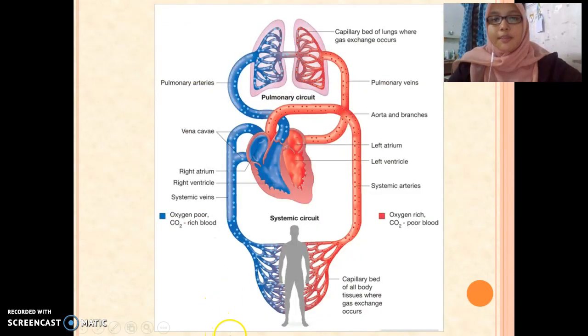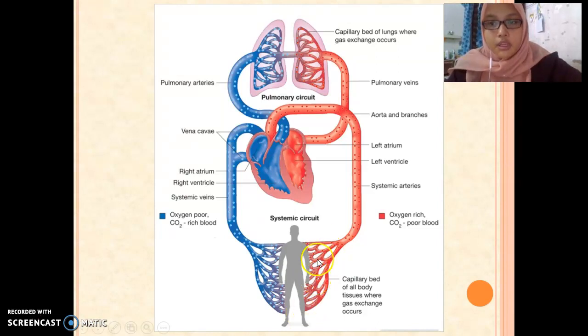This is the pulmonary circuit and the systemic circuit. The blood enters from the pulmonary veins into the heart and is pumped out through the aorta, then carried to the cells and organs, and oxygen is supplied to the organs.